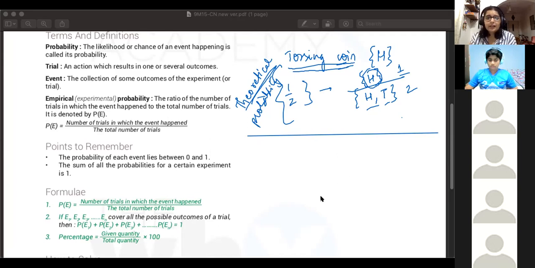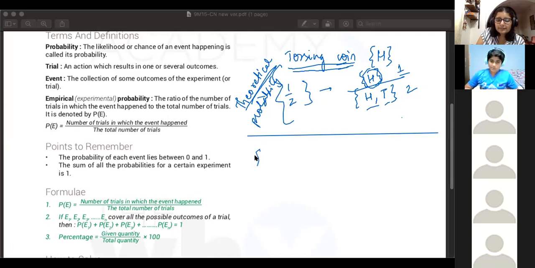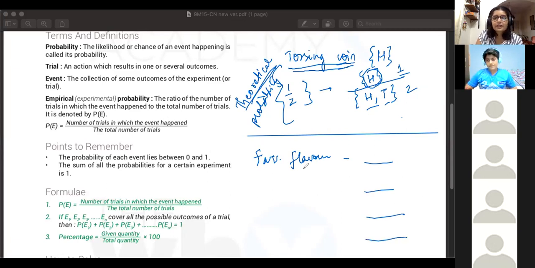So that we'll come to know only after I ask each one of you, right? If I get the data from you guys, figure out each person's favorite flavor. If I survey all of you: What is Sujal's favorite flavor? What is Shaurya's favorite flavor? What is Aryan's favorite flavor? What is Kabir's favorite flavor? Only then I'll get the numbers, and after that I can calculate the probability based on these numbers, right?